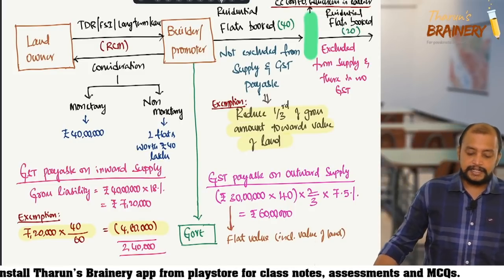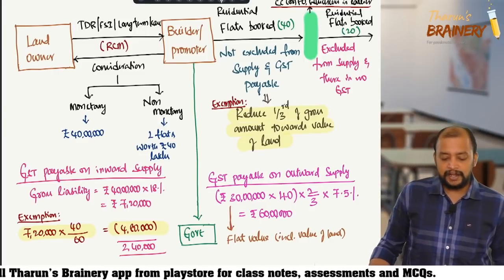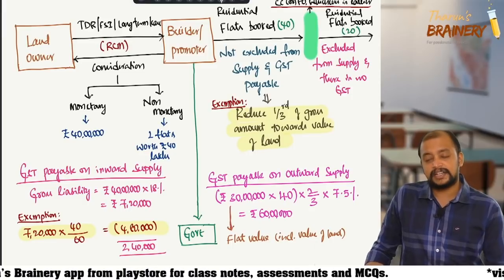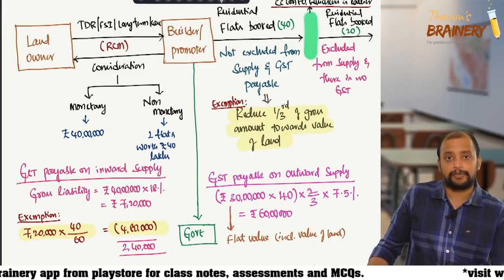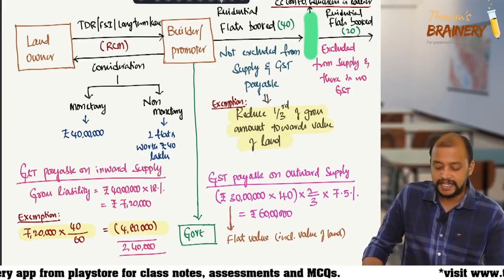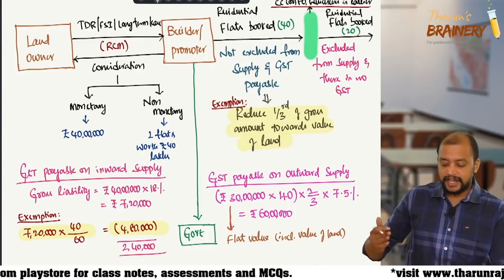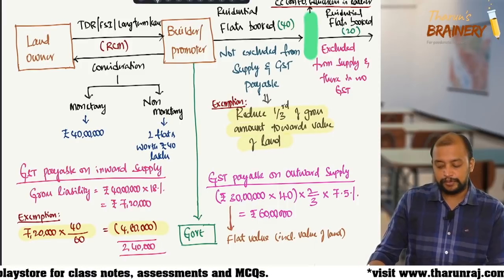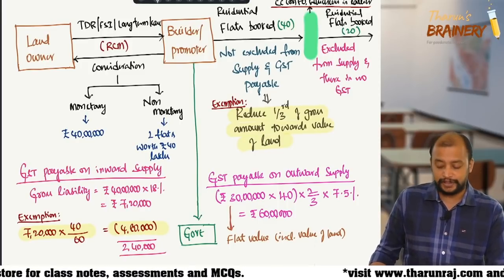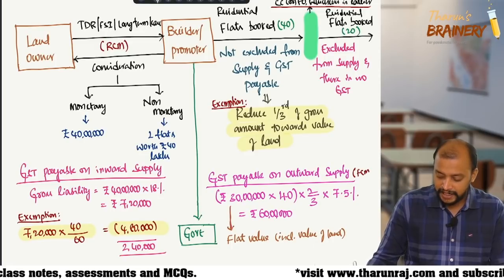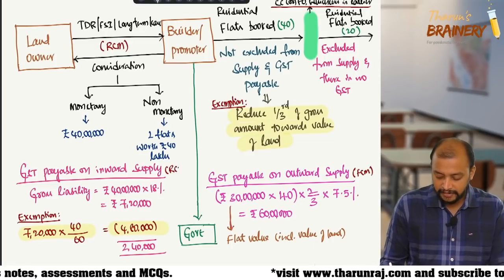Then, sir, in case of outward supply, who is liable to pay GST? Is it the builder or the recipient? That is builder only. See the arrow mark properly. That is not RCM, that is FCM. So that is FCM on sale of flats. That's the reason why GST payable on outward supply by the builder or promoter, clearly I have given, that is FCM. This is FCM liability and this is RCM liability.